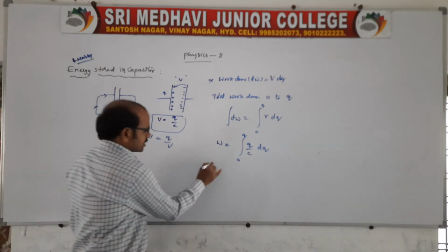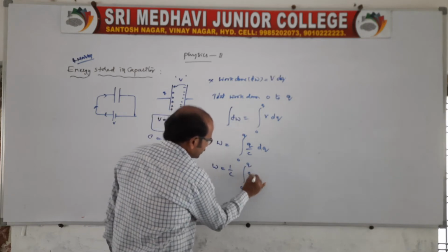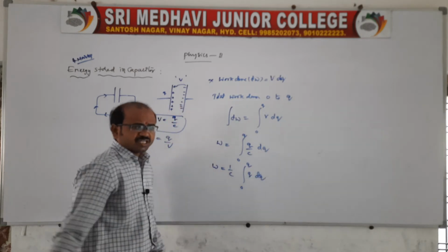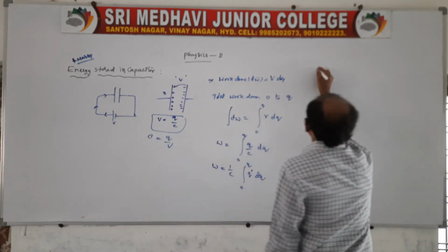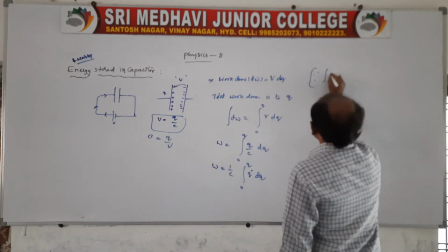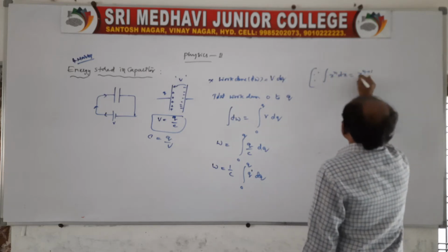Now work done is equal to 1 by C, taking it common, integral from 0 to Q of Q dQ. Here Q power 1; in the mathematical identity there is a formula, the integral of x power n dx is x power n plus 1 by n plus 1.